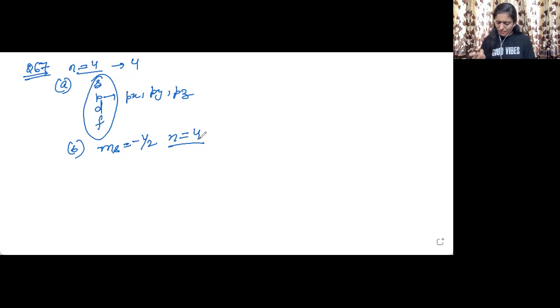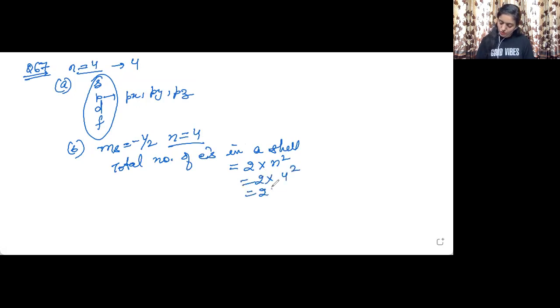I think this question we have already done in the previous videos also. This is a repetitive question. So the total number of electrons in a shell is equal to 2 multiplied by n square, where n is the principal quantum number. So 2 multiplied by 4 square, it will be 2 into 16 equal to 32. So total 32 electrons can be there. Now half of the electrons will have +1/2 spin and half will have -1/2 spin. So 16 electrons will have -1/2 spin quantum number. So hope this is clear to you.